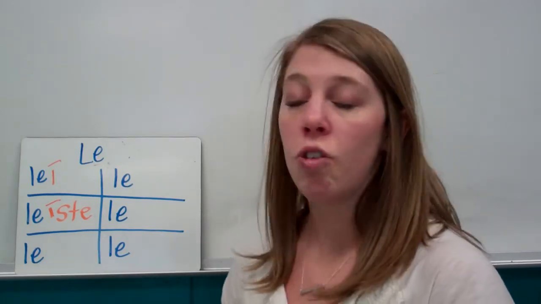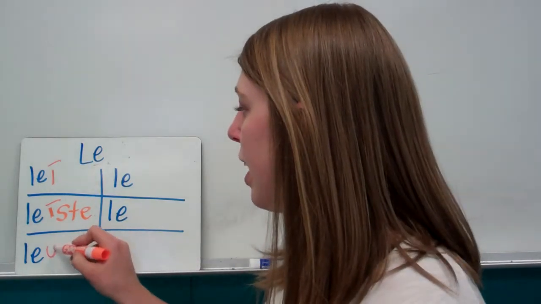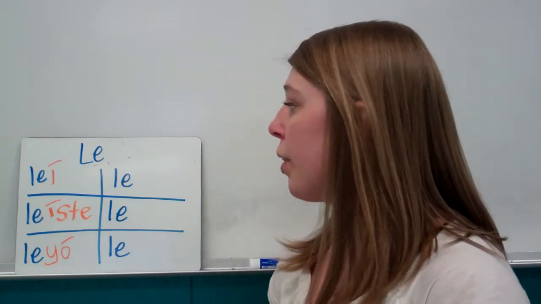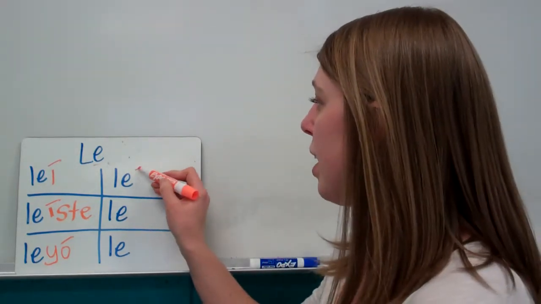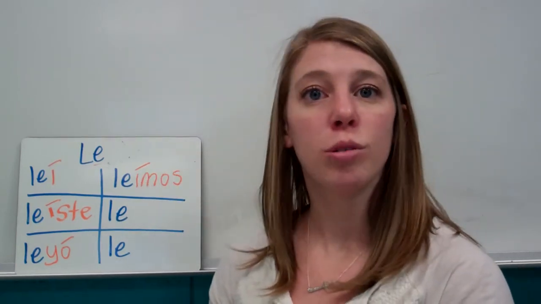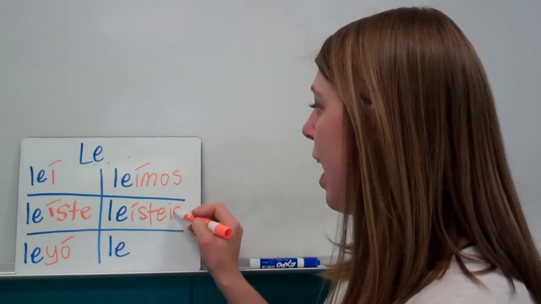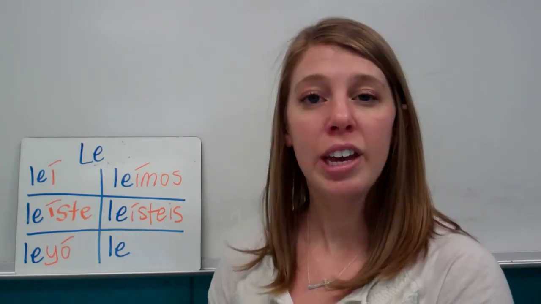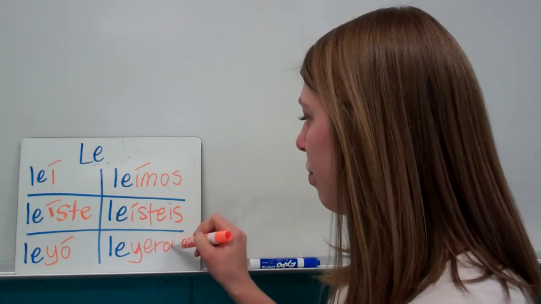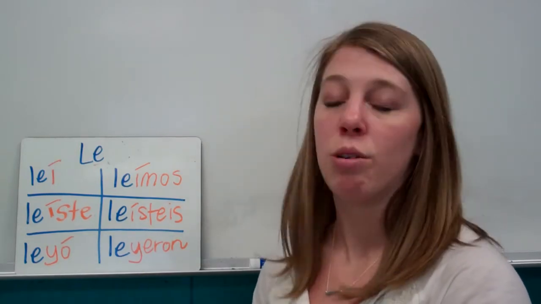Okay, for the él form, that's where we had our spelling change. The I goes to a Y. So we're going to have él leyó. Accent on the O. Okay, nosotros is going to be leímos. Accent on the I again. Vosotros leísteis. Accent on the I. And then the ellos form is going to be leyeron. Okay, notice the I changed to a Y here just because so many vowels are smushed together.